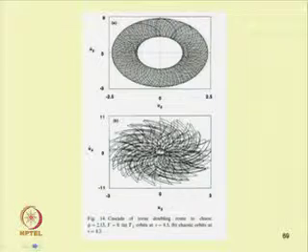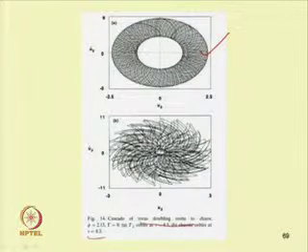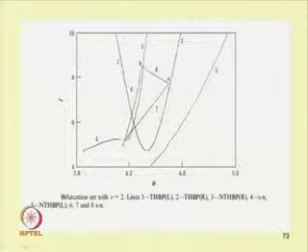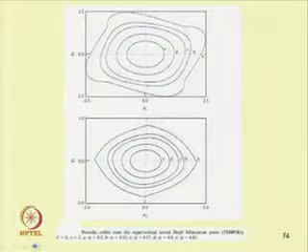Similarly, one can observe different types of cascade. Initially we have a torus, then torus doubling route to chaos. So, one can obtain a torus doubling route to chaos in this case by changing this parameter. Also, for combination resonance, this is a set of fixed point response. From this fixed point response one can plot this bifurcation diagram. After plotting this bifurcation diagram, one can see different limit cycles, a set of periodic response. So, symmetry breaking, one can see this symmetry breaking route to chaos.